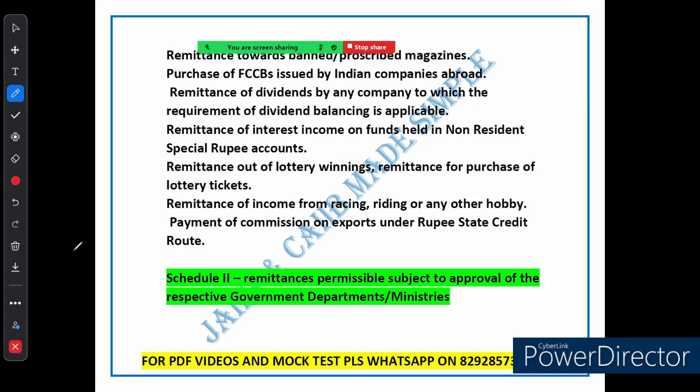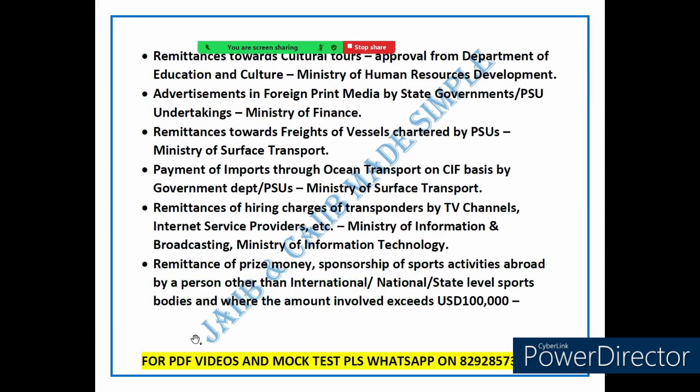So we have talked about what you can and can't do with LRS, but did you know that some remittances are allowed only if you get approval from a specific government department or ministry? So let's break it down. Let's see which ministry approval is required in which case. Under schedule 2 of the LRS, there are certain remittances that you can make, but only if you get the green light from the right government department or ministry. Let's go over a few examples to make this clear.